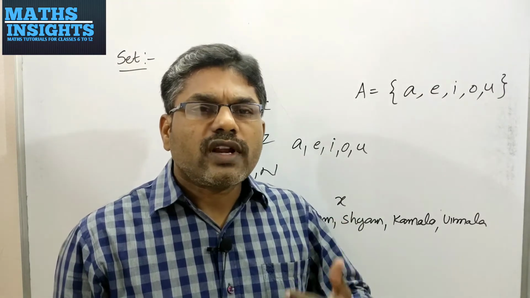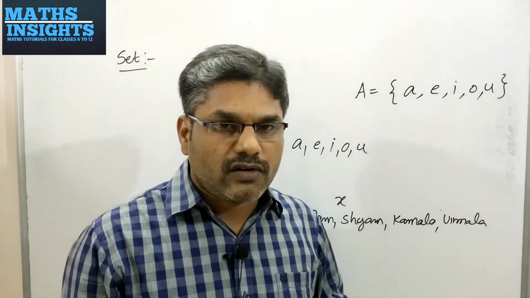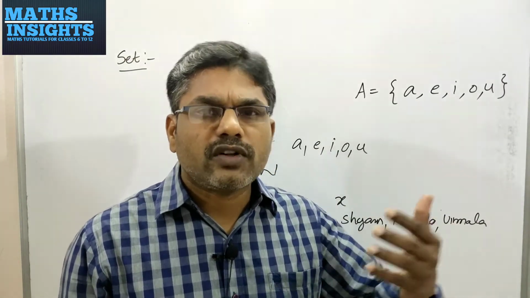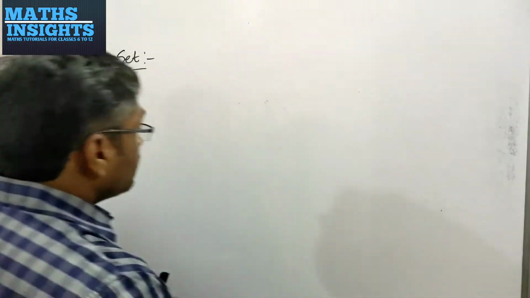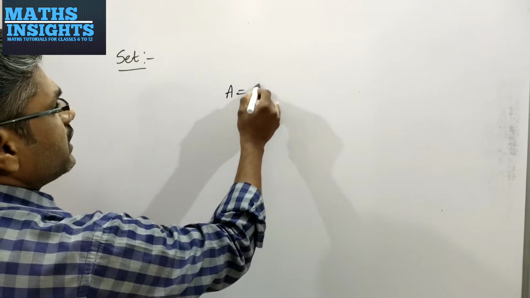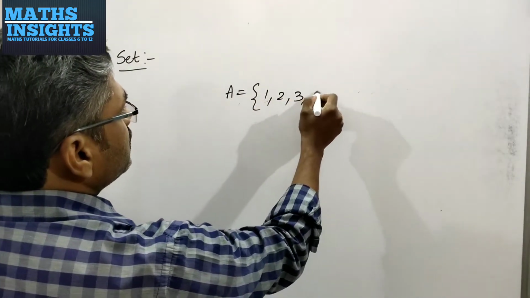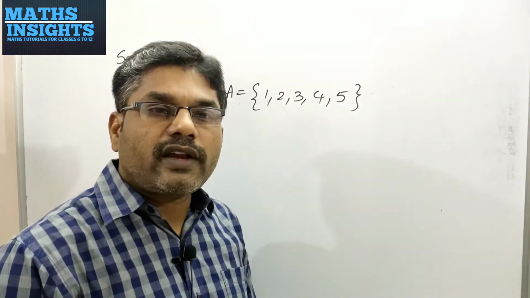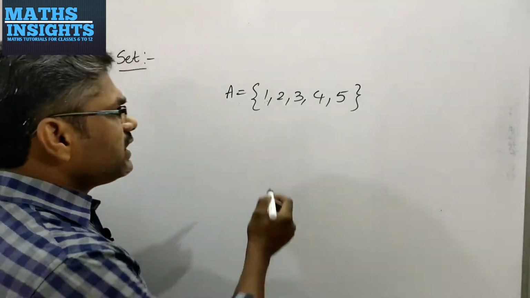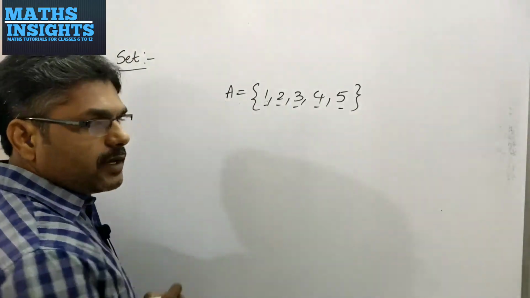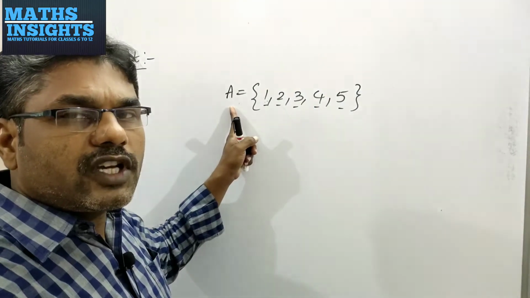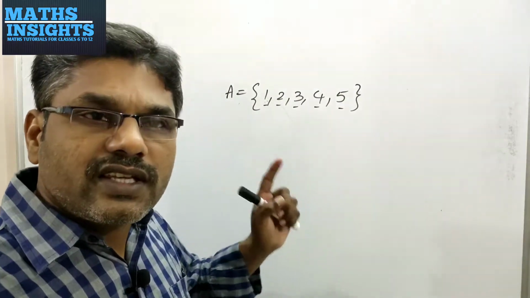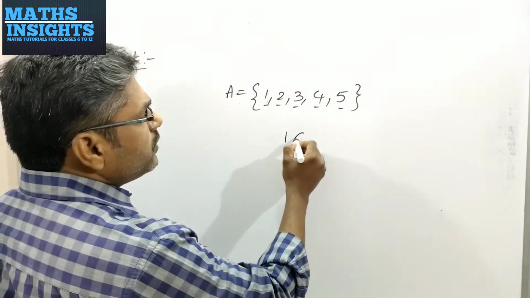Next, you have to write whether an element belongs to a set or not. There is a way to represent the belongingness of an element in a particular set. Let's write it. I am writing a set called A with the elements 1, 2, 3, 4, 5, enclosing these elements with flower brackets, or braces. These are called elements of the set A. Sets are represented with capital letters. Now, I know that 1 is in the set A. Therefore, I will write 1 belongs to A.